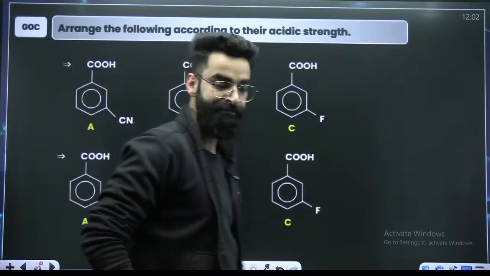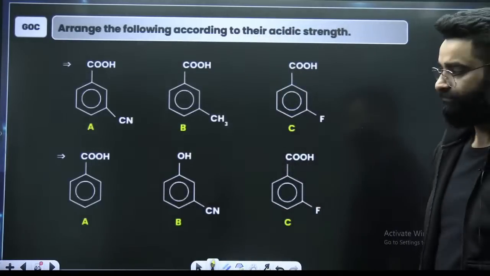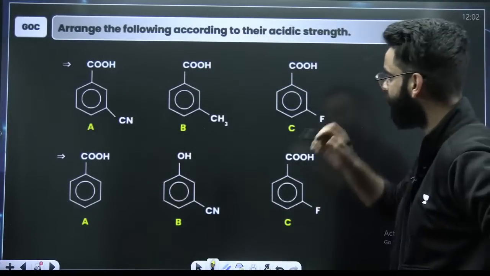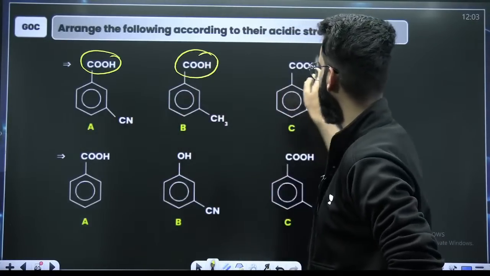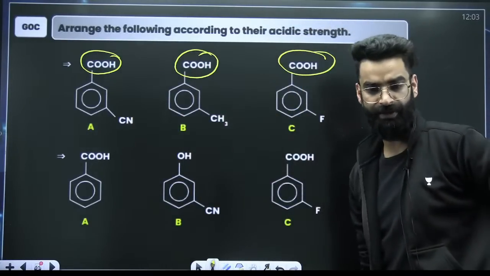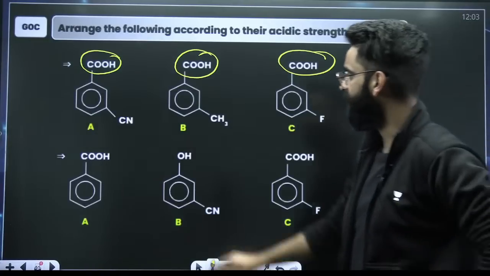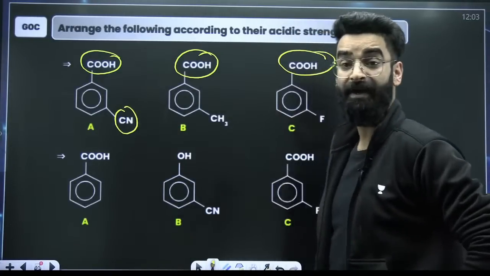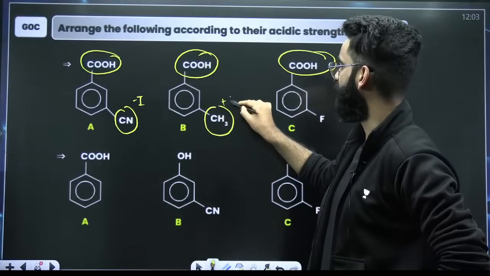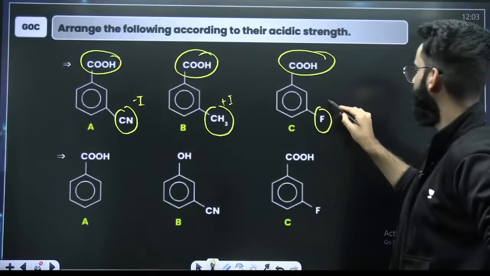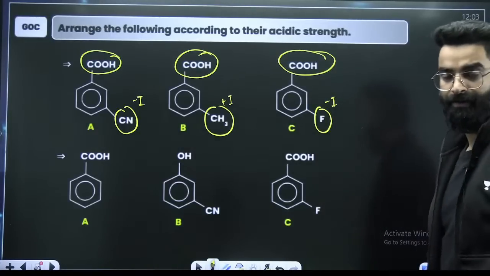Okay, A, B, C. Which one is more acidic? First of all, look at the reference from where hydrogen is going to leave as H positive. Now, CN present at meta position will show minus inductive. CH3 will show plus inductive, right? F will show minus inductive, right?